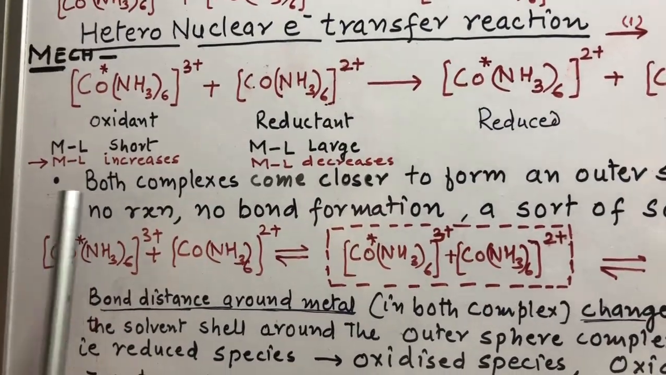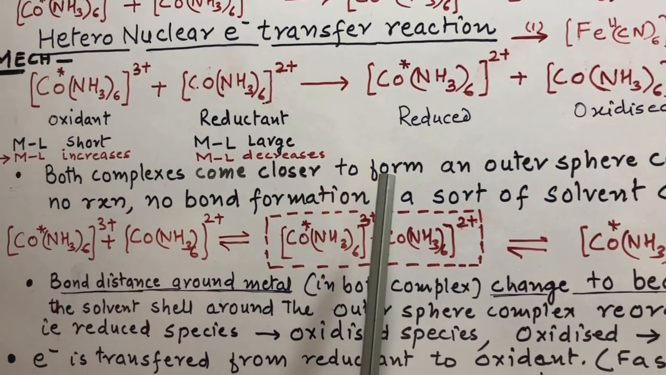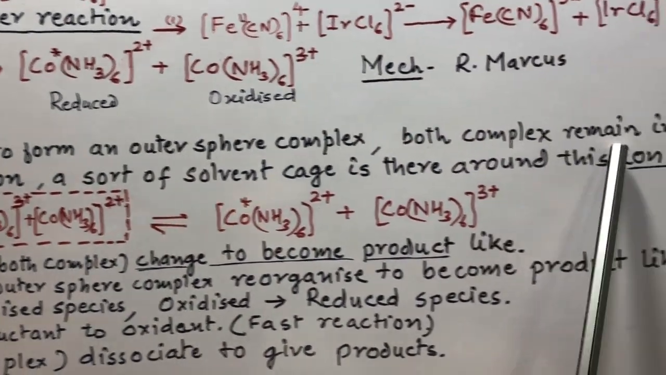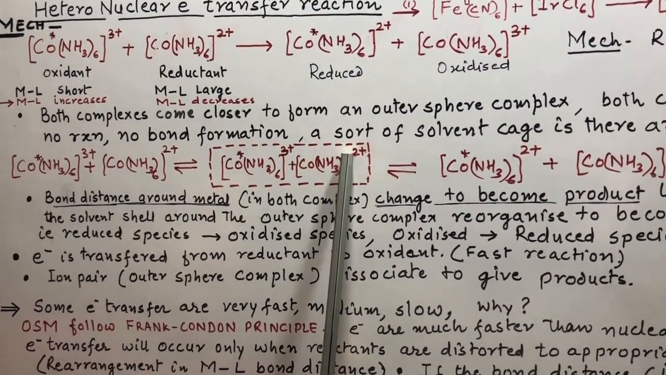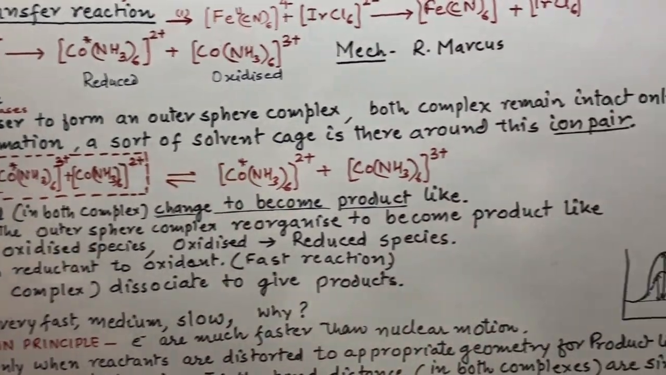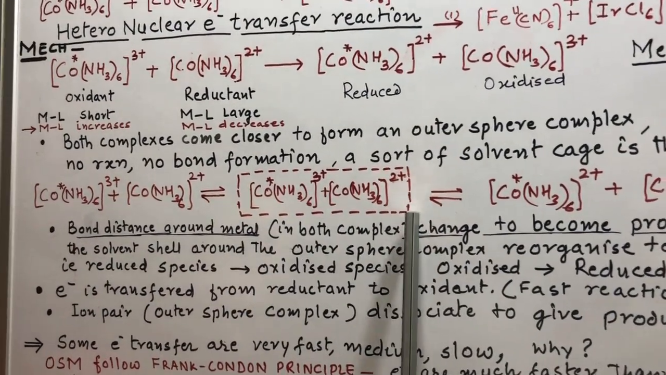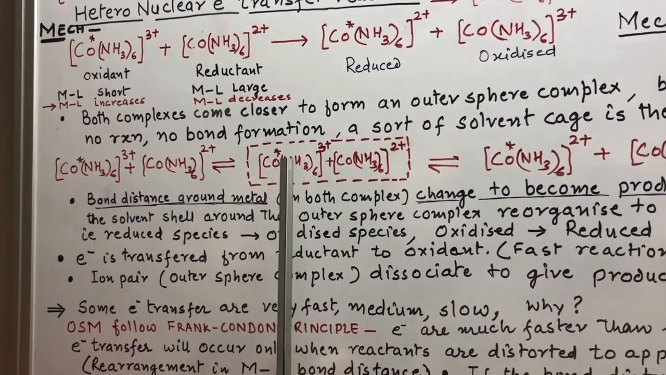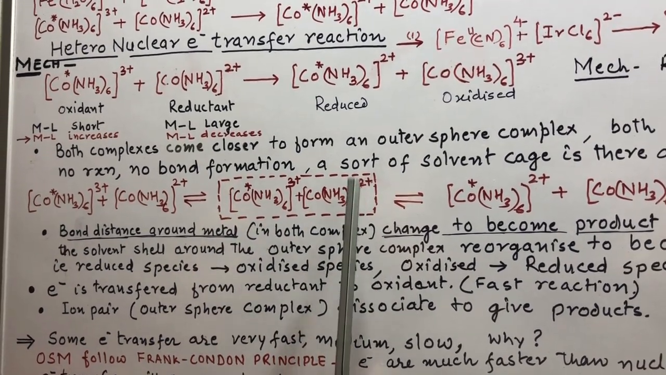Now let us come to the mechanism. First of all, in these electron transfer reactions, both complexes come closer to form an outer sphere complex. Both complexes remain intact, no reaction, no bond formation. A sort of solvent cage is there around this ion pair, meaning both of these complexes just come close to form an outer sphere complex. It is a sort of ion pair. There is no bond formation between these two complexes. Simply an outer sphere complex is formed.